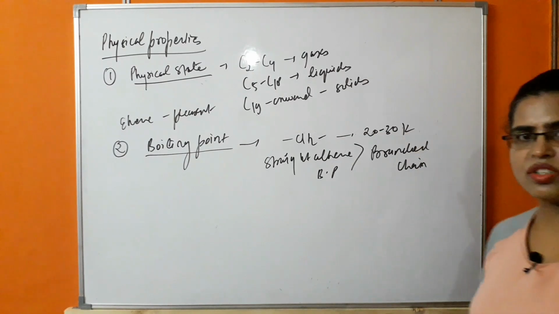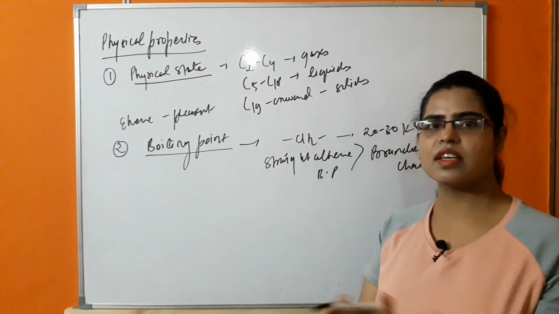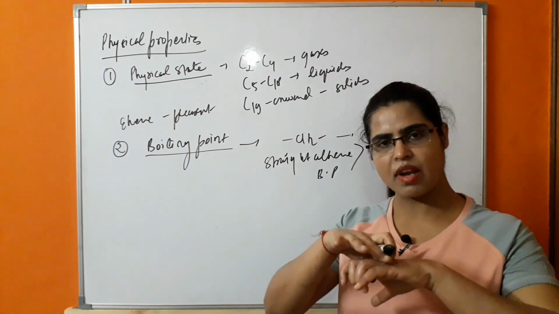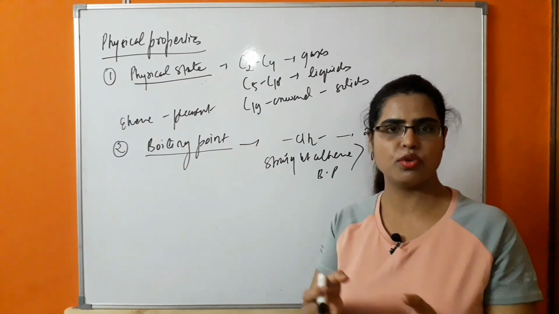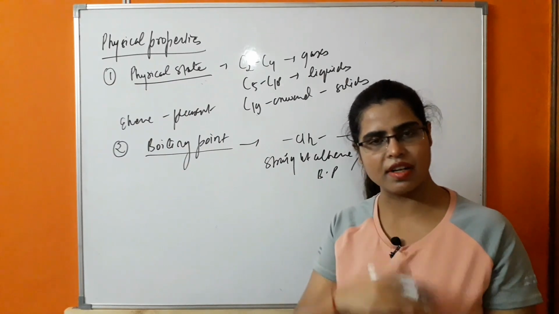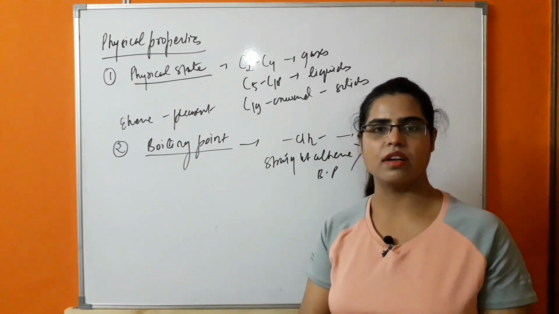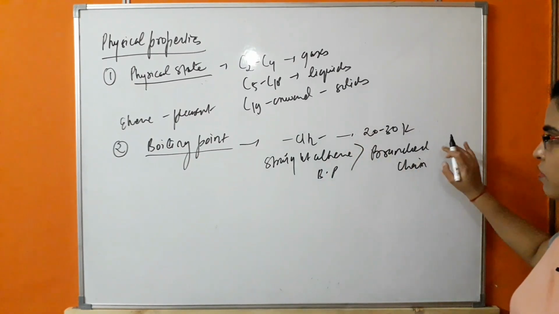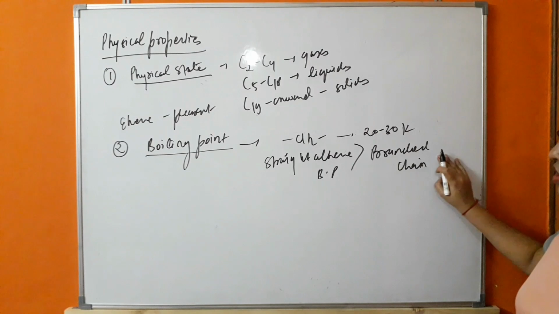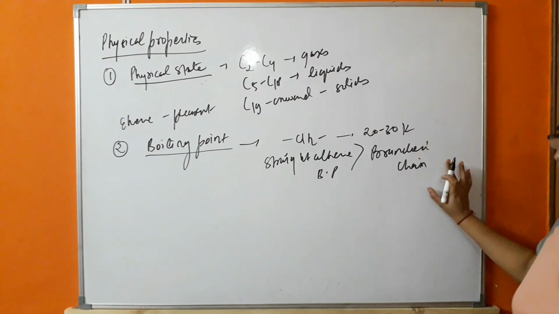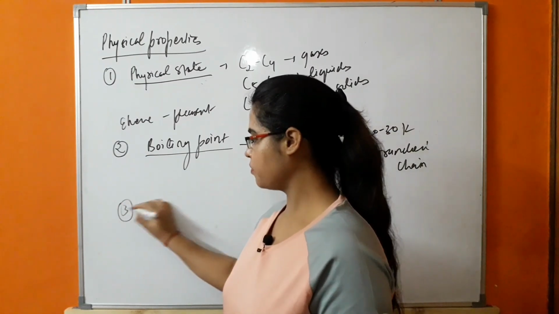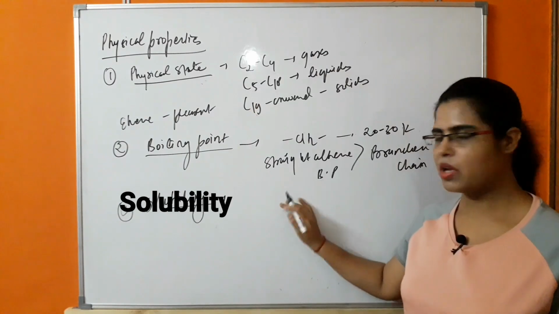Because in the case of branched-chain alkenes, they will minimize their surface area. It means they will acquire a spherical shape, due to which the surface area of contact will decrease. Because of that, the van der Waals forces decrease in the case of branched-chain alkenes, due to which the boiling point will decrease.